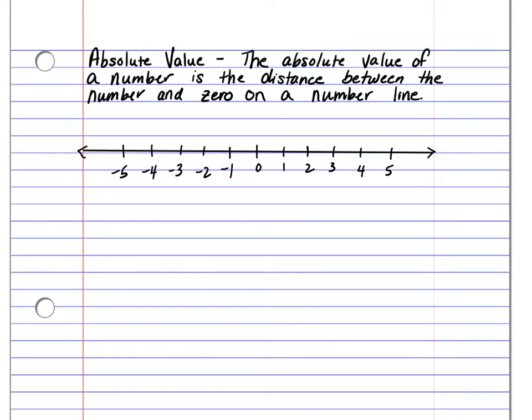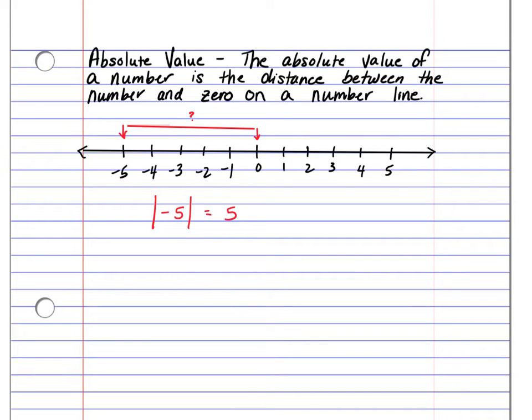So here I've drawn a number line, and if I asked what the absolute value of -5 is, remember these big tall bars mean absolute value. All that means is how far away is -5 from 0. So here's -5, here's 0, and we're simply looking at how far this distance is. Distance always has to be positive. You can't run -5 miles. Even if you're running backwards, you're still covering 5 miles. So this answer would be a +5.